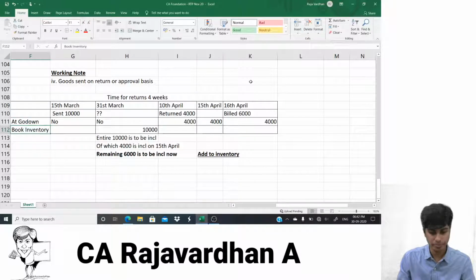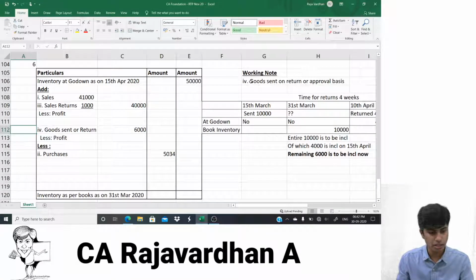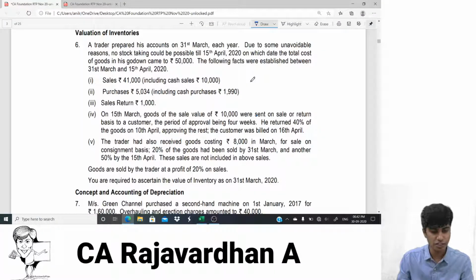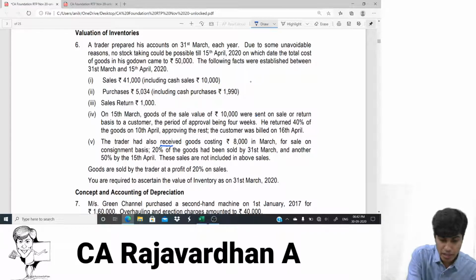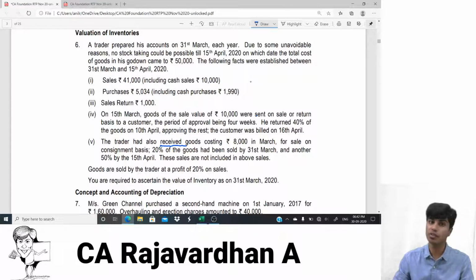Okay. Come on. Let's go to the next adjustment. So we're done till 4. Now we'll see the fifth adjustment. Fifth and the last adjustment. A trader had also received. Oh, important point. In this particular case, we have received the goods. We have not given the goods.